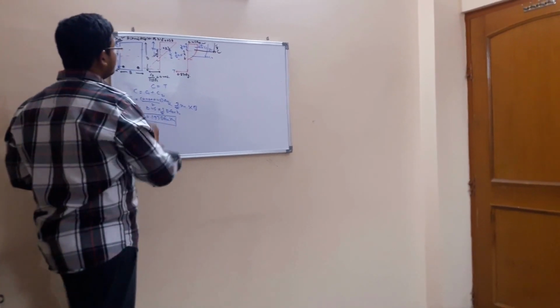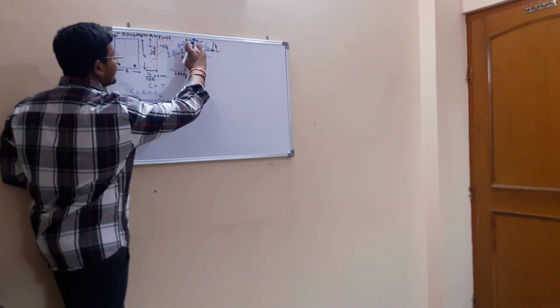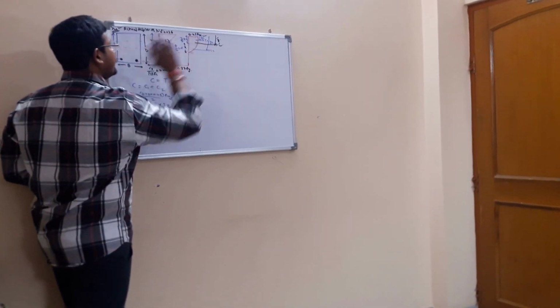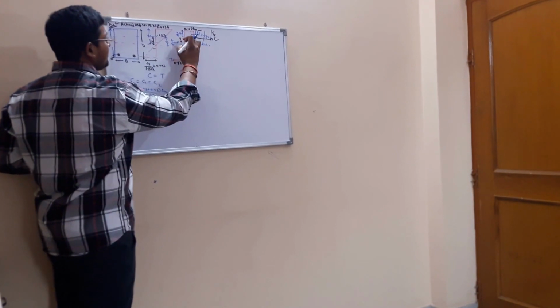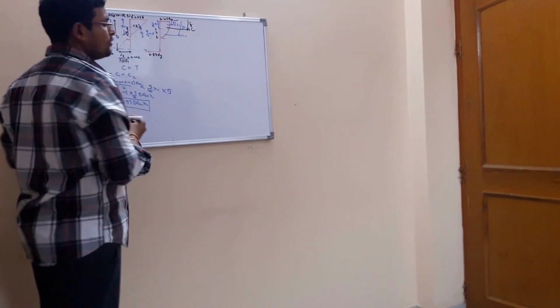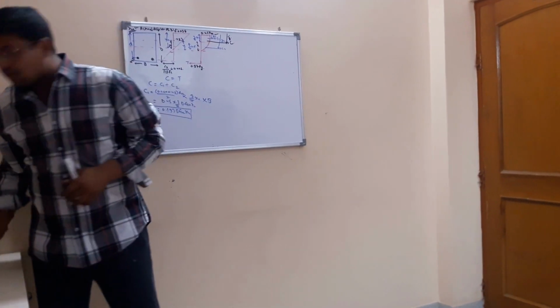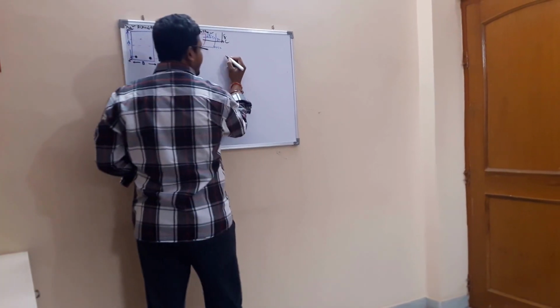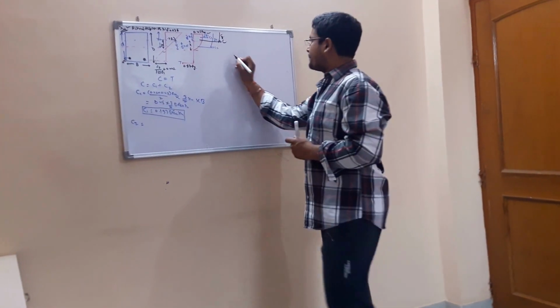Okay. Similarly, we can calculate C2 easily. C2 will be the stress in this region into area. Now this is a little bit typical. How will we calculate the stress? Now I am going to explain one very important concept. Okay.